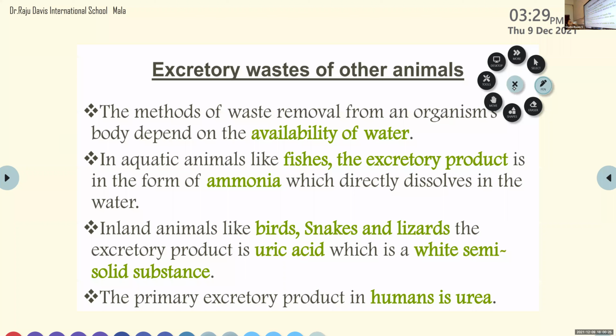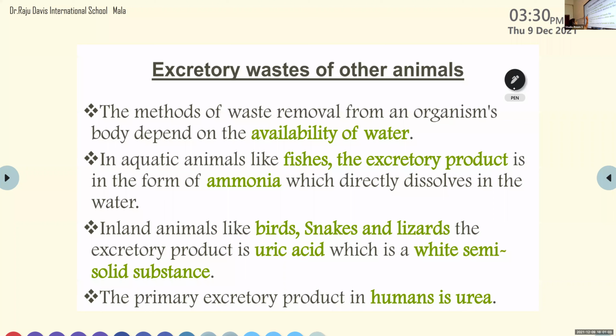The method of waste removal from an organism's body depends on the availability of water. That's why we are asked to drink a sufficient amount of water. In human beings, the unwanted materials from the blood get filtered by the process of excretion with the help of water. The unwanted waste materials are dissolved in water, then only can they form urine. So excretion is a process which takes place with the availability of water.